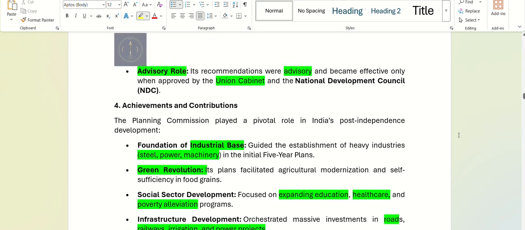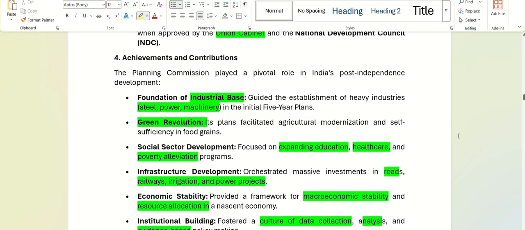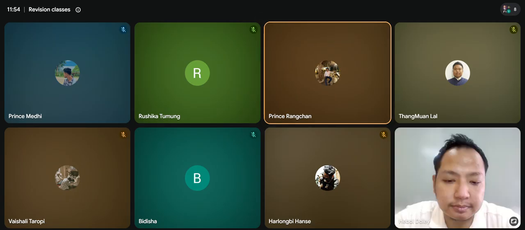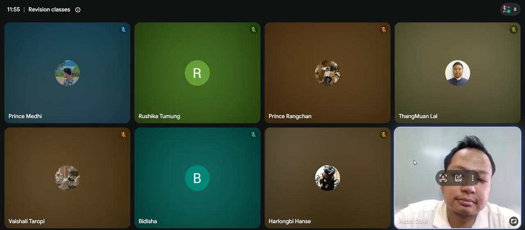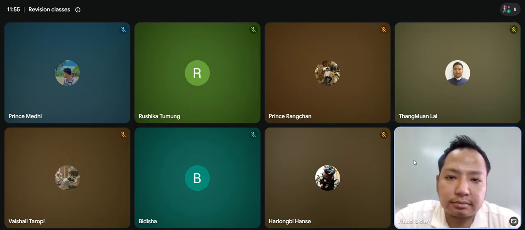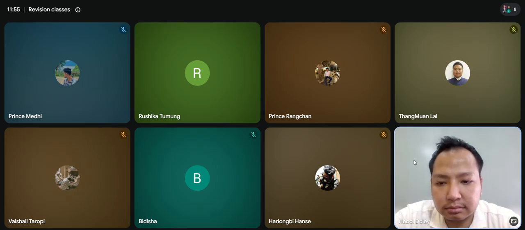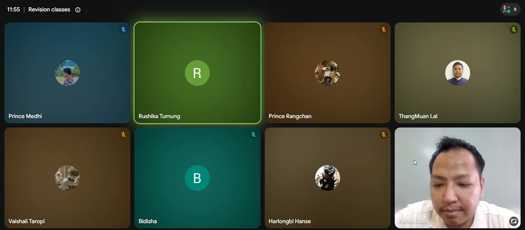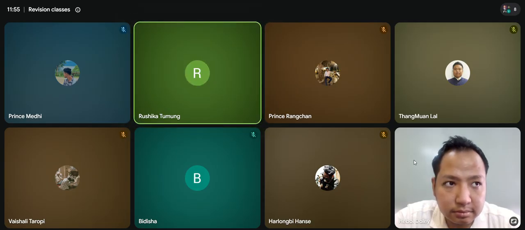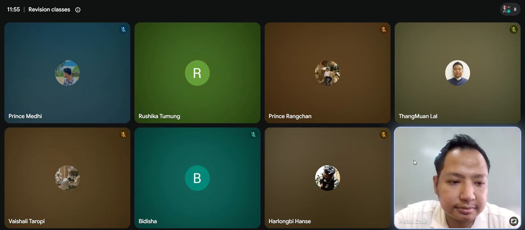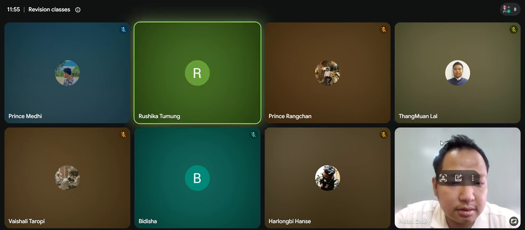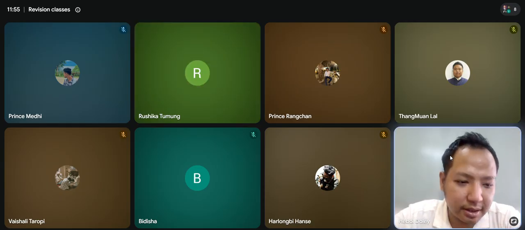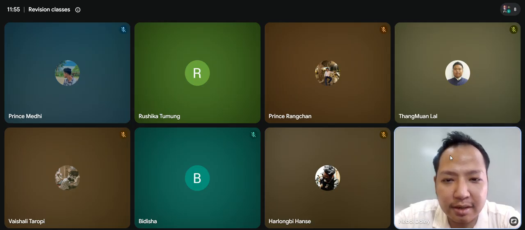Then Rushika, give me one achievement of the planning commission. Bombay plan. That was not an achievement of planning commission. Bombay plan was the idea of how to start the planning commission.